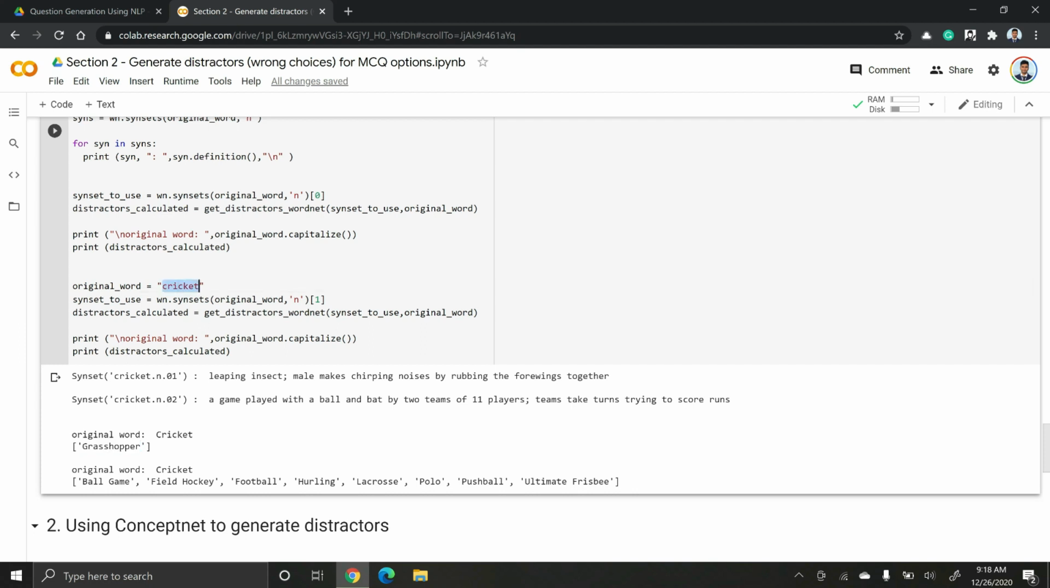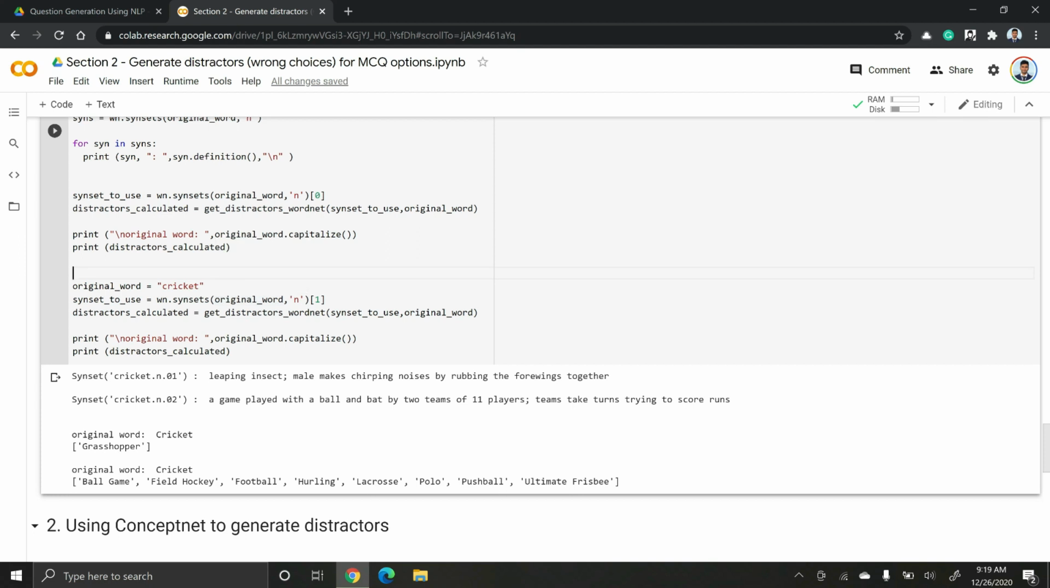And for the second word, I am getting synsets and I am using the second one, which is the first index, which is the game cricket. And if I get distractors using the synset game, then I get things like field hockey, football, polo, ultimate frisbee that I can use as distractors.